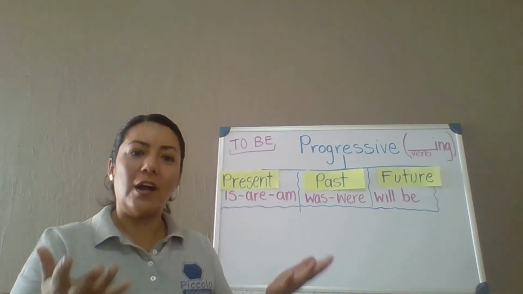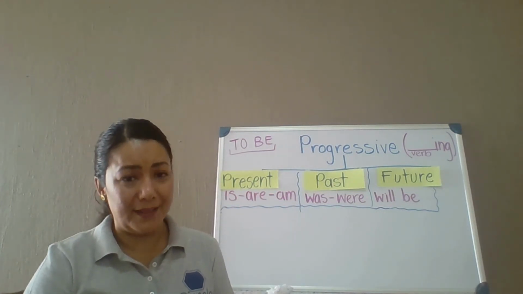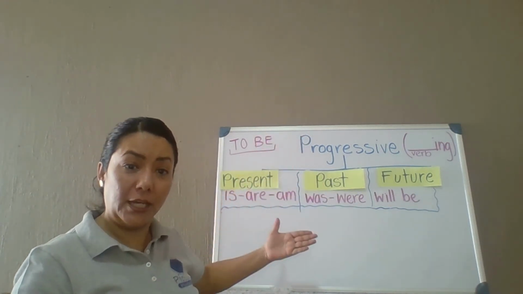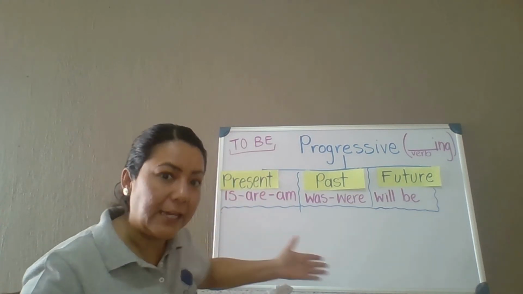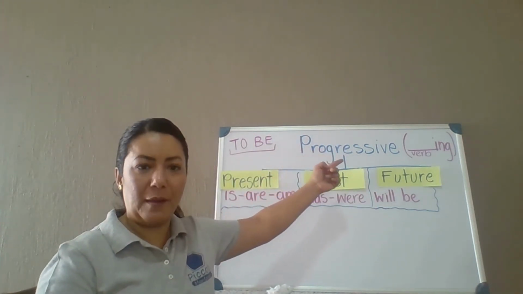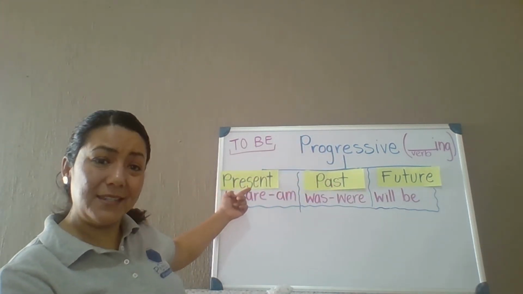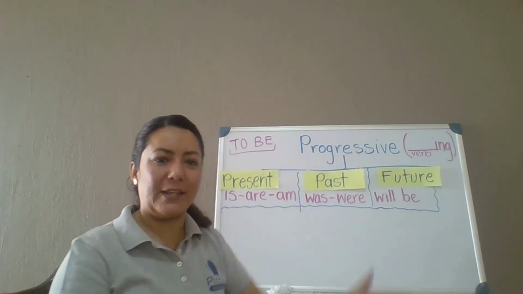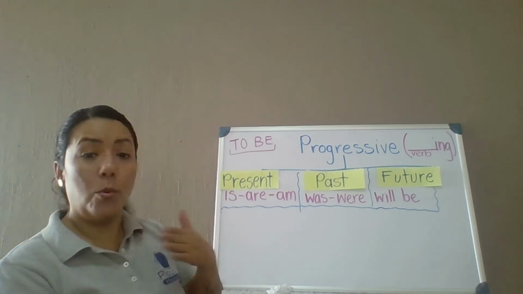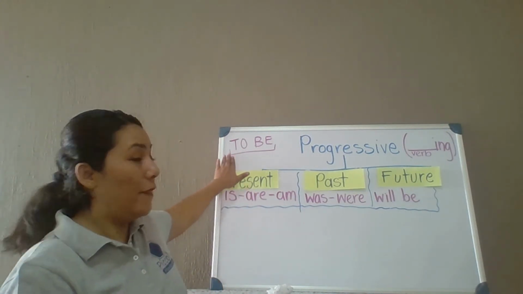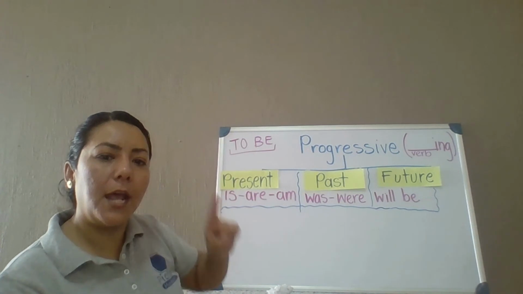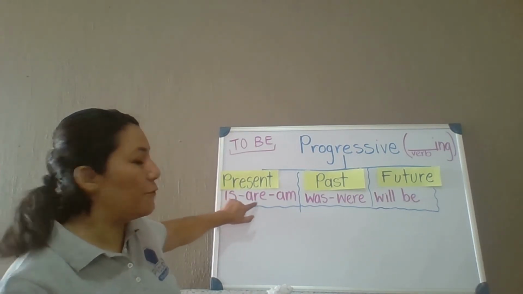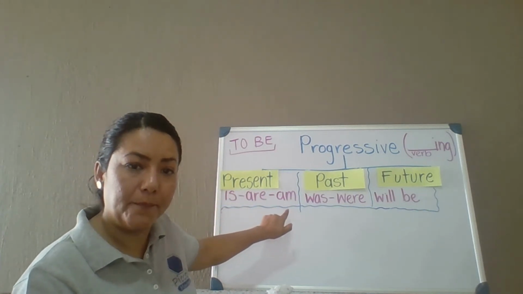Okay, we are ready to do the last part in this class. Now, back to the progressive family. Remember, this is like a family, progressive family, has present, past, and it also has future progressive. Now, we already know that the verb to be is the helping verb, and helping verb in present has these three forms: is, are, or am.